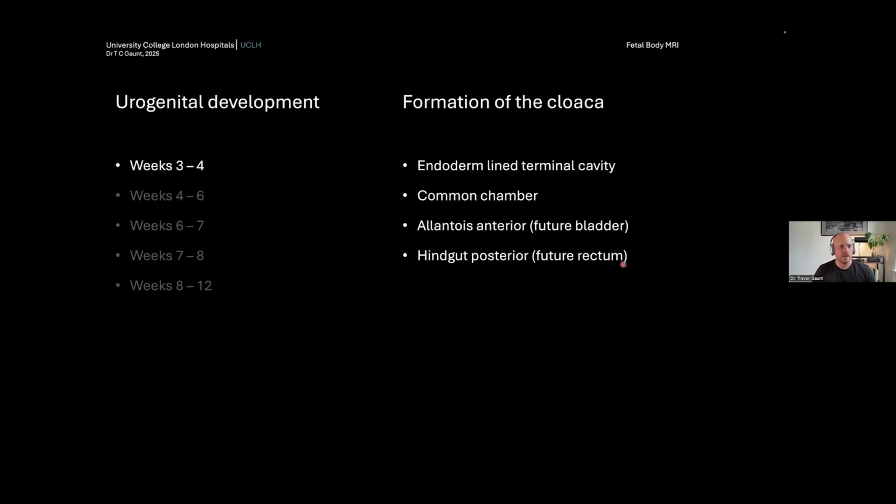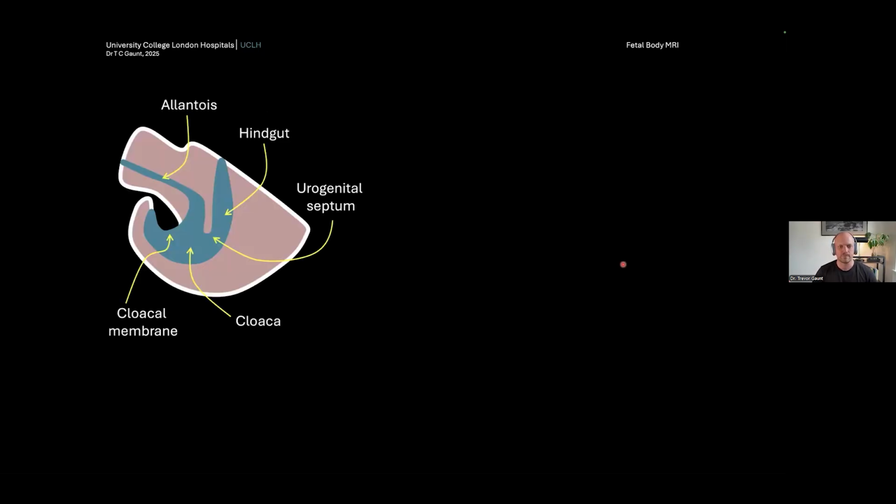All right, well, in the first 3 to 4 weeks, there's the cloaca, and that's the main thing that's going to be the cause of the problems if it just doesn't develop properly with what we're talking about. The cloaca is an endothelial-lined terminal cavity, and it's a common chamber that receives what eventually becomes the bladder and the genitourinary system, and the hindgut posteriorly, which becomes the future rectum and the anal canal. That's what this schematic diagram looks like here.